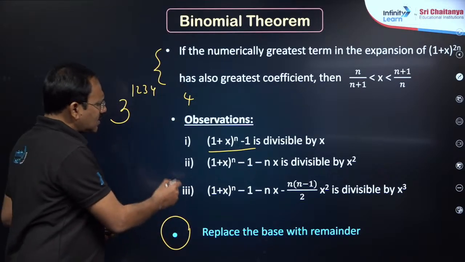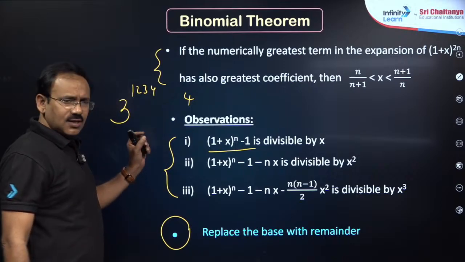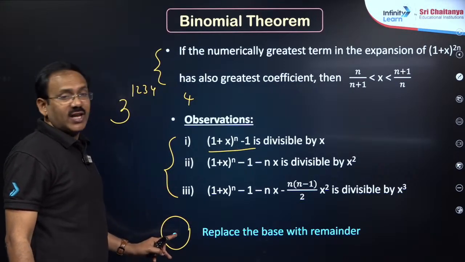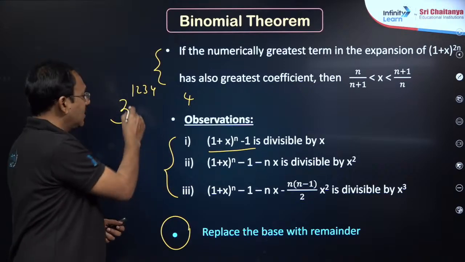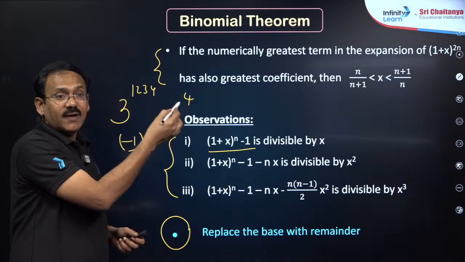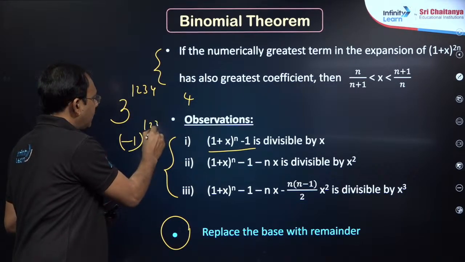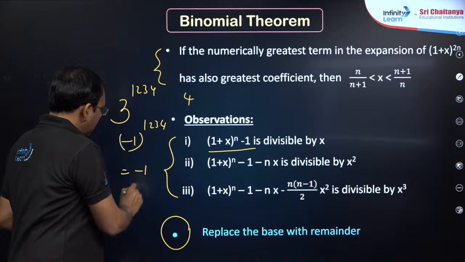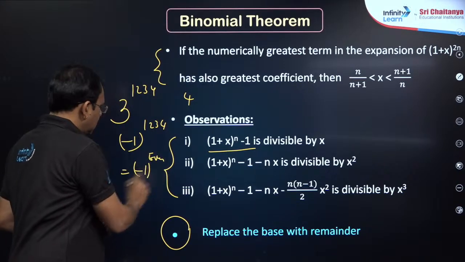These are sometimes important in divisibility kind of things, but don't worry about it, this is very important. So you can write, my dear friends, 3 can be replaced by the remainder when 3 is divided by 4, which is minus 1, so (minus 1) power 1234, an even number, and hence 1.